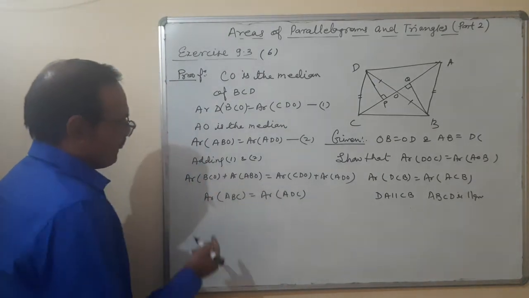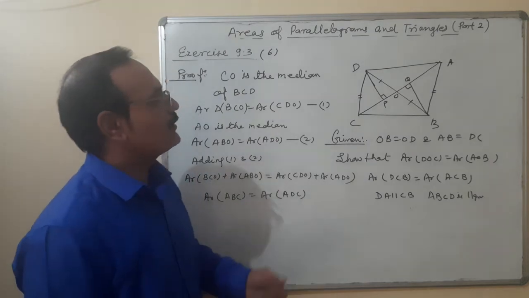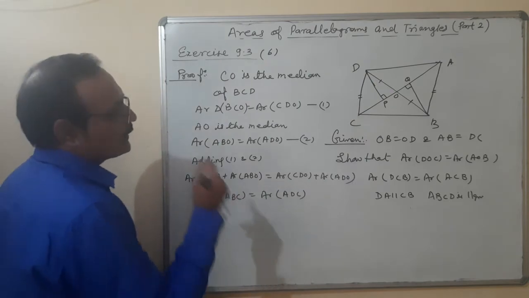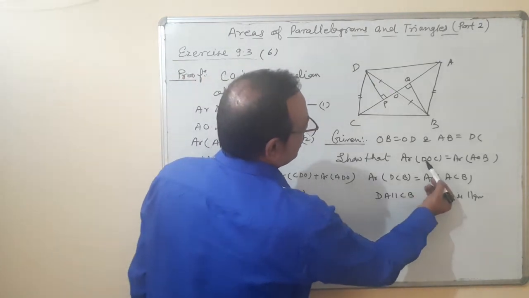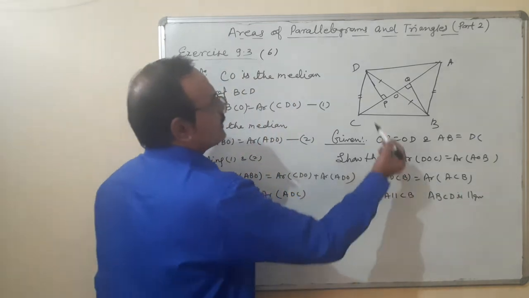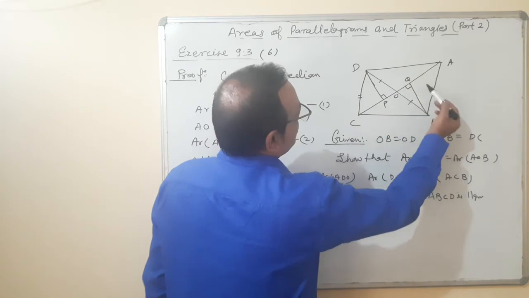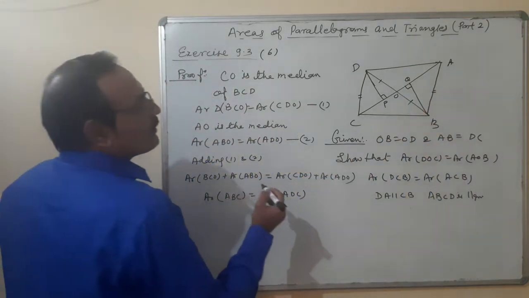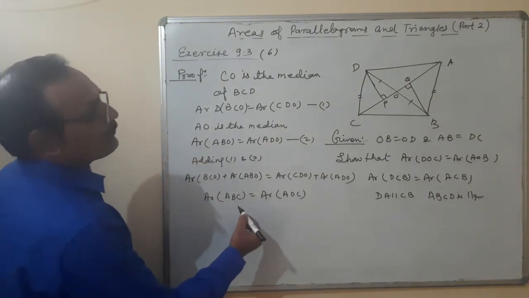What does it mean? If they are equal in areas, that means area of triangle is equal to half into base into height. Since we are proving that area of DOC and AOB, both the areas are equal. Okay. So area of triangle ABC is equal to half into base into height.